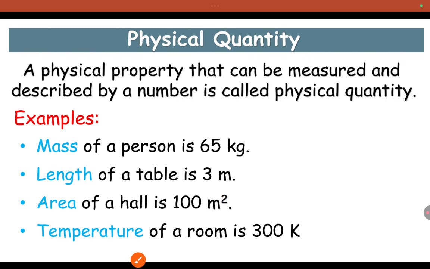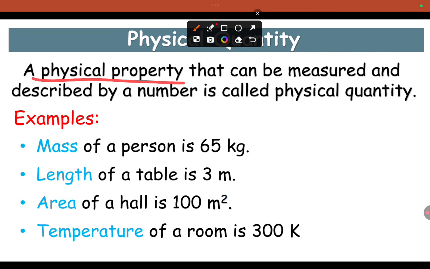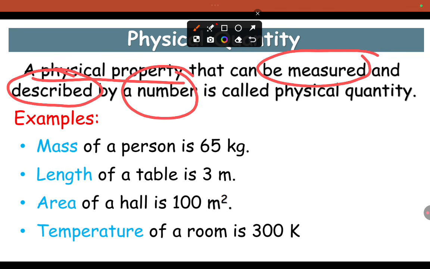What is a physical quantity? A physical property which can be measured and described by a number is called a physical quantity.